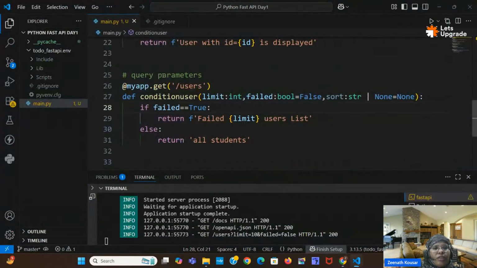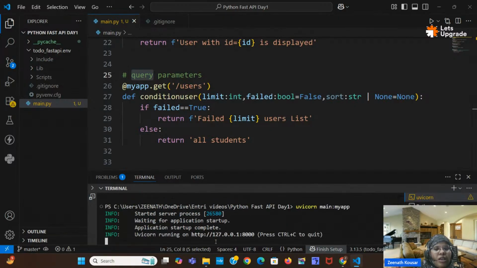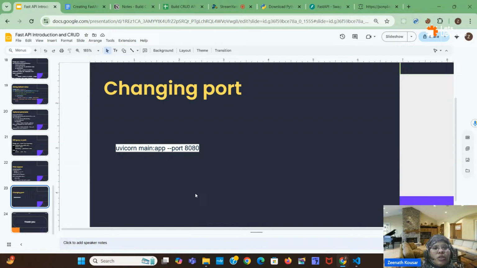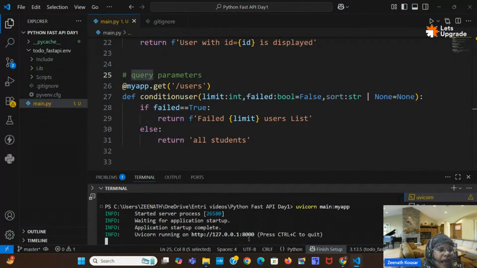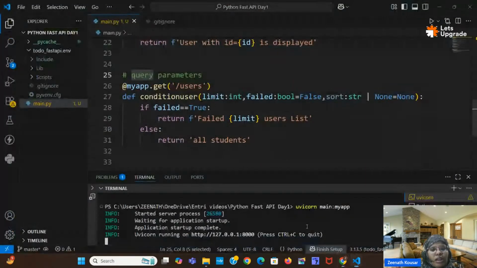If your variable is my app, then you can give it like that. So I have shown, right? uvicorn main colon, here my variable name is my app, so I am giving my app. Otherwise you can give app. In this way you can run the application with the help of uvicorn as well. By default it is running on port 8000, right? If you want to change the port, this is the syntax of changing the port. You can give minus minus port, then you can give the port number.